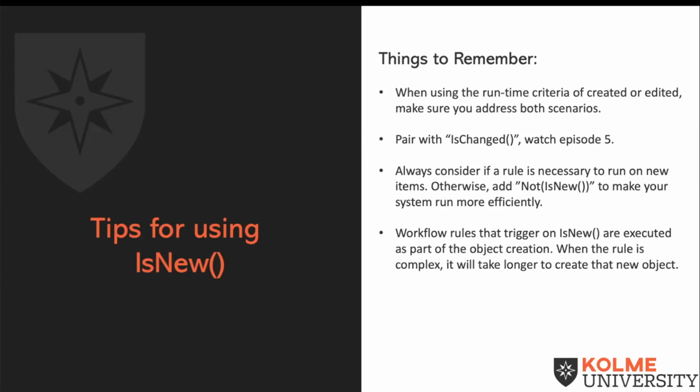Workflow rules that trigger on is new are executed as part of the object's creation. When the rule is complex, it will take longer to create that new object. Lastly, if a rule with is new fails, which it won't if you're using our function in a Flash tips, then the entire object creation process will be aborted.